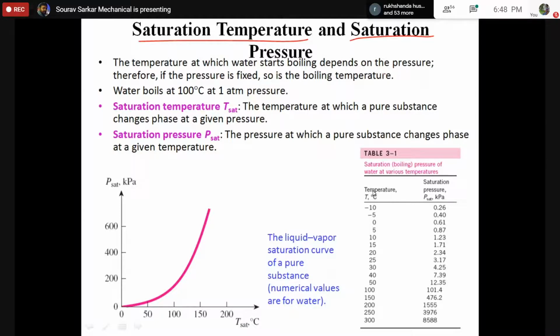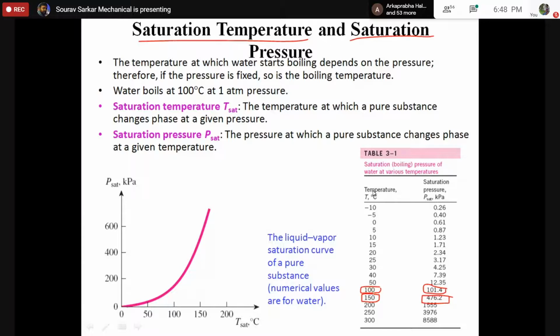Hopefully you understood. So if you see at a saturation pressure of 1 bar, your boiling point is 100 degrees Celsius. Okay, 1 bar is 100 kPa. If your pressure is around 500 kPa, your boiling point is 150 degrees Celsius. So your boiling point will change. Now this is just information, this is already known to us. I am giving one example of how it happens.